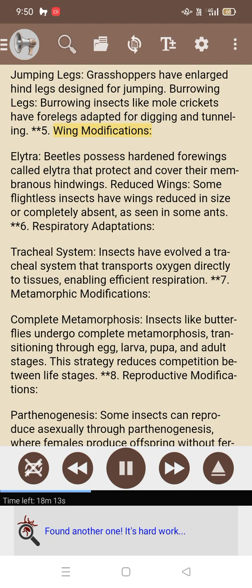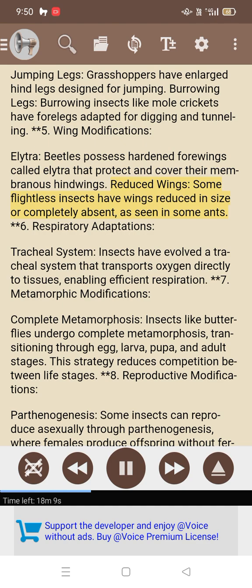5. Wing modifications. Elytra: beetles possess hardened forewings called elytra that protect and cover their membranous hindwings. Reduced wings: some flightless insects have wings reduced in size or completely absent, as seen in some ants. 6. Respiratory adaptations. Tracheal system: insects have evolved a tracheal system that transports oxygen directly to tissues, enabling efficient respiration.